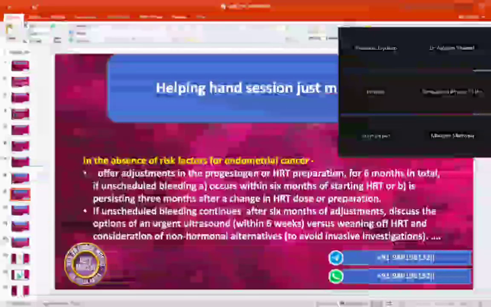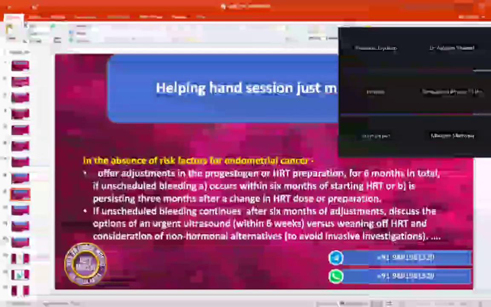Clear? And when there is no endometrial cancer risk factor, we have learned the first thing, the absolute indication: more than 6 months, or more than 3 months. Then we have learned if there are risk factors, then within 6 weeks, when there is heavy bleeding or two minor risk factors. There we do not take duration into consideration. Third, urgent suspicion of cancer pathway referral.